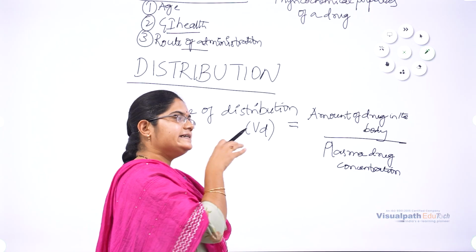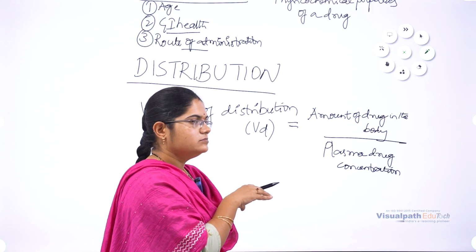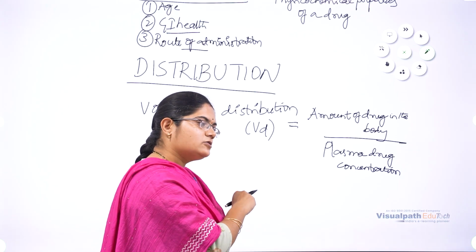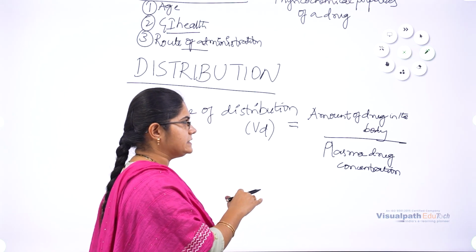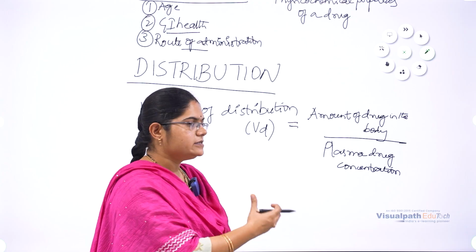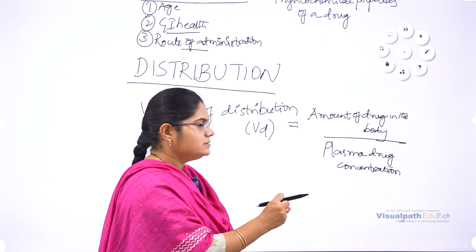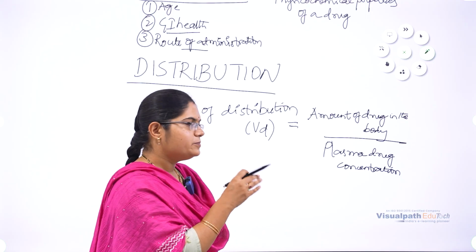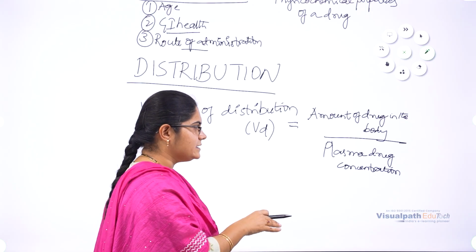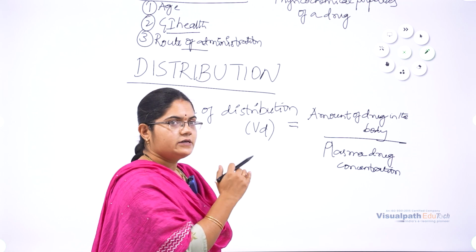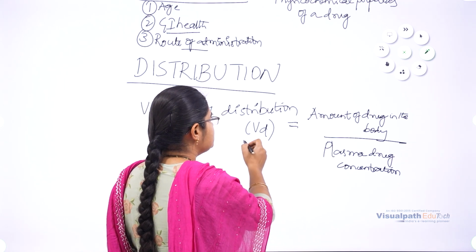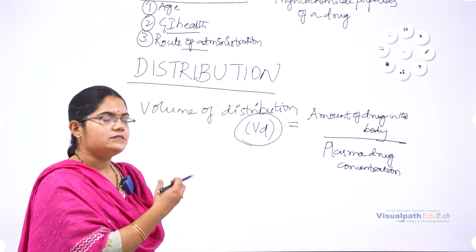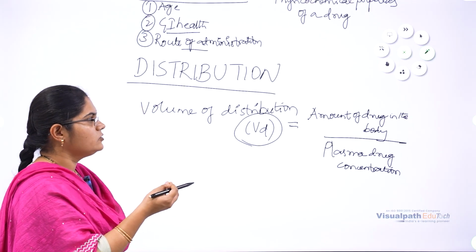How much drug is distributed can be found out by the volume of distribution. That means calculating the amount of drug distributed in the body, and how much drug is retained in the systemic circulation, that is blood, which is made up of plasma and serum. So the plasma drug concentration should also be calculated. Based on these calculations, we can find out the volume of distribution, that is, how much volume the drug is distributed in the body of a living organism.